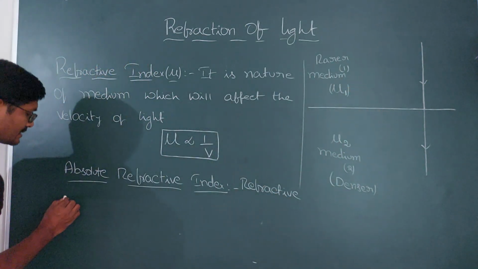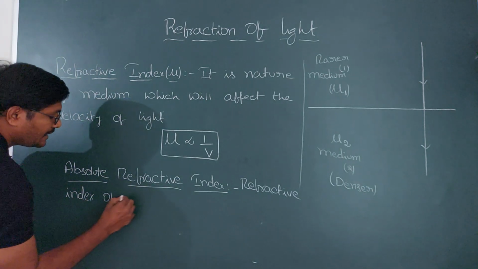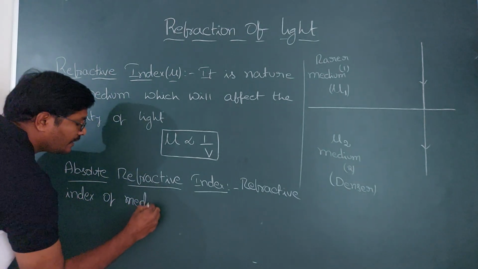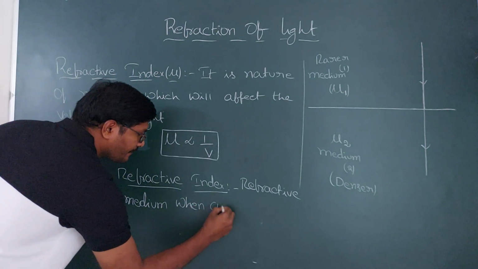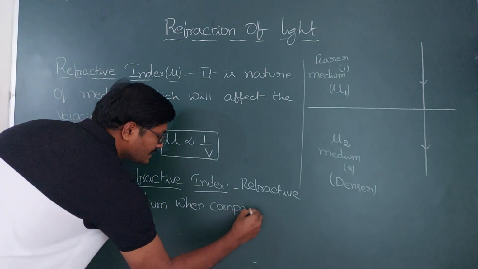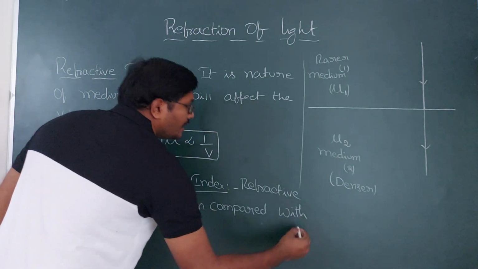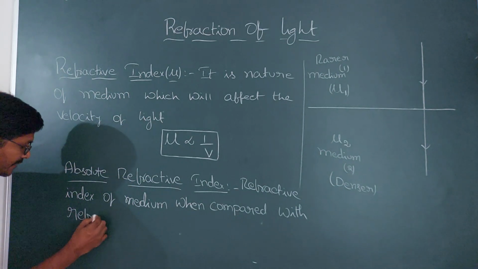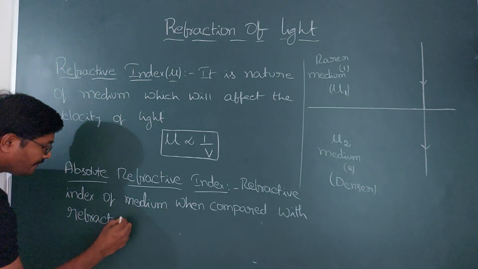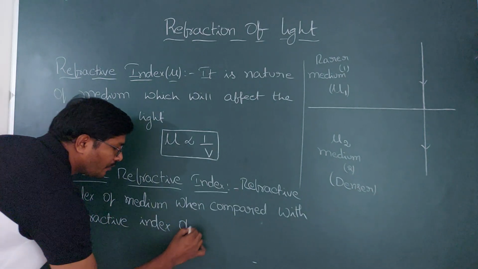So refractive index of medium when compared with the refractive index of vacuum.